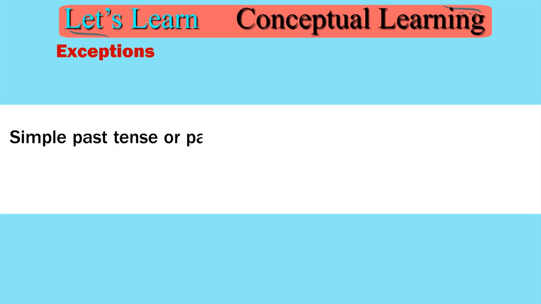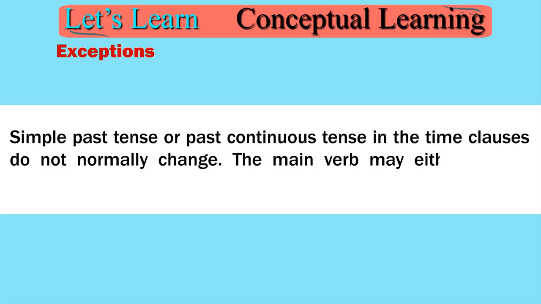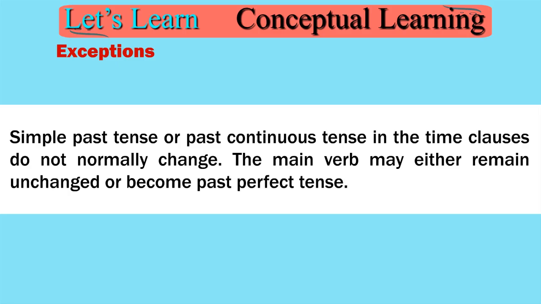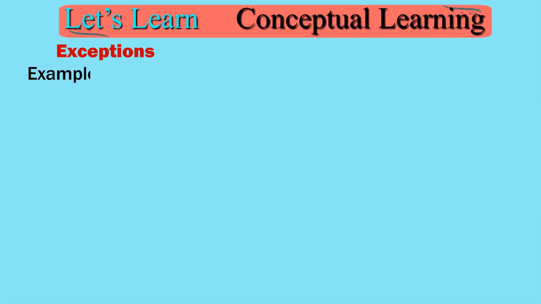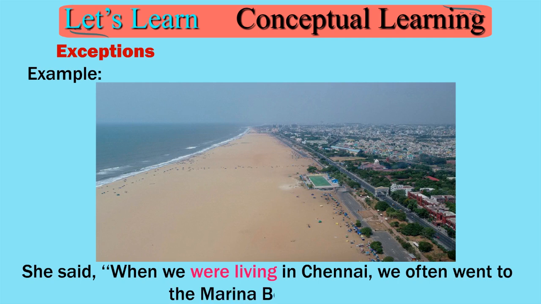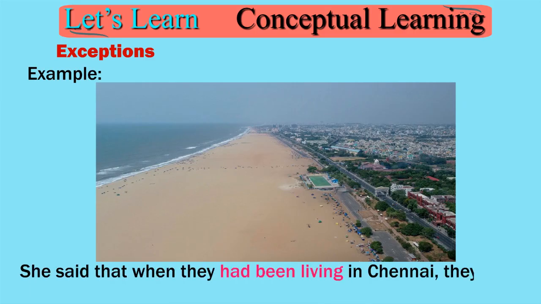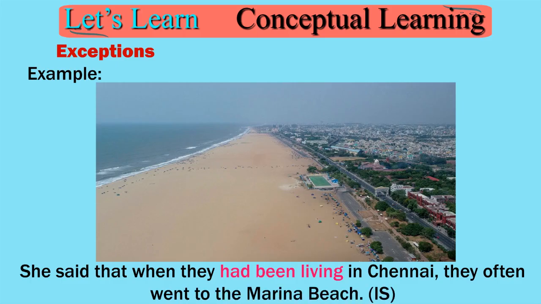Simple past tense or past continuous tense in the time clauses do not normally change. The main verb may either remain unchanged or become past perfect tense. Example: She said, "When we were living in Chennai, we often went to the Marina Beach." DS. She said that when they had been living in Chennai, they often went to the Marina Beach. IS.